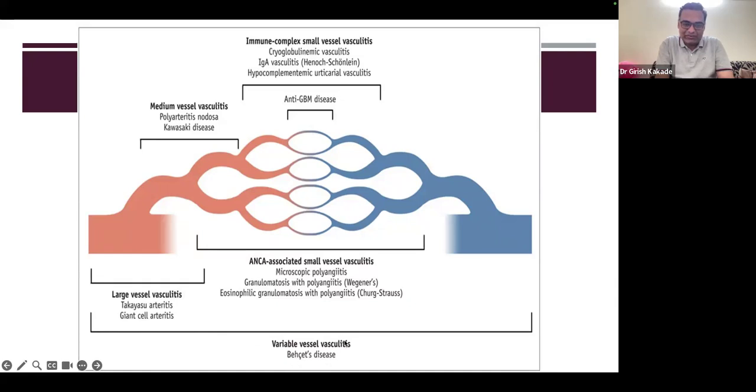And there is one small group called variable vessel vasculitis. The main one is Behçet's disease, which can affect all three types. So it can have a large vessel, medium vessel, or small vessel vasculitis picture. Another vasculitis, Cogan syndrome, can also be considered variable vessel vasculitis. It usually has large vessel vasculitis, but can have medium and small vessel vasculitis as well.